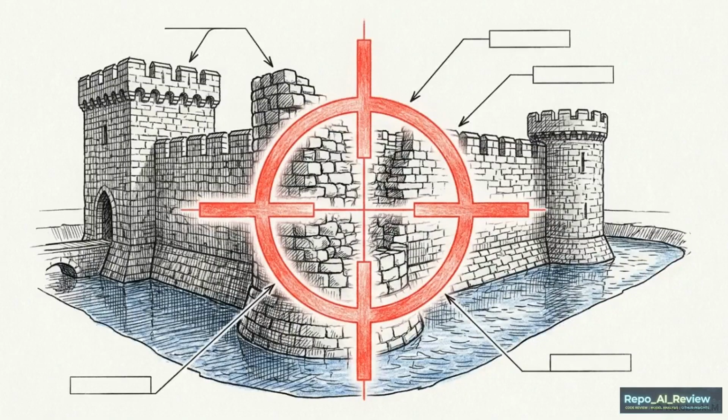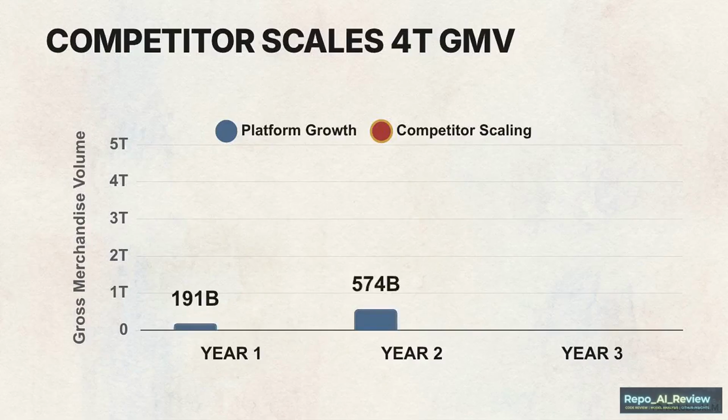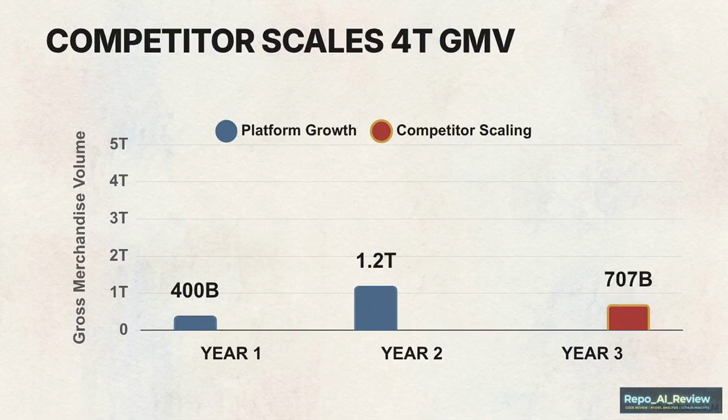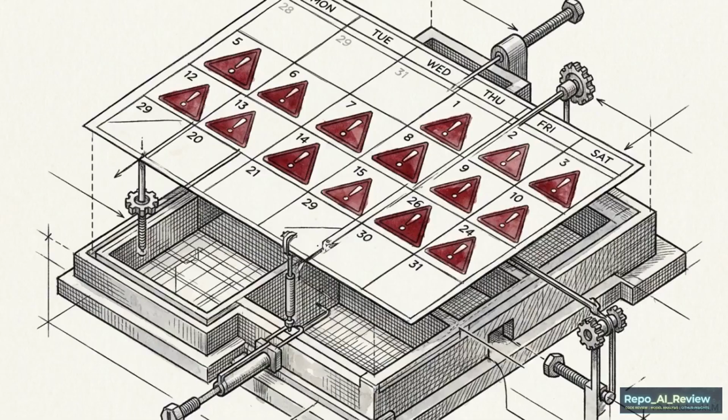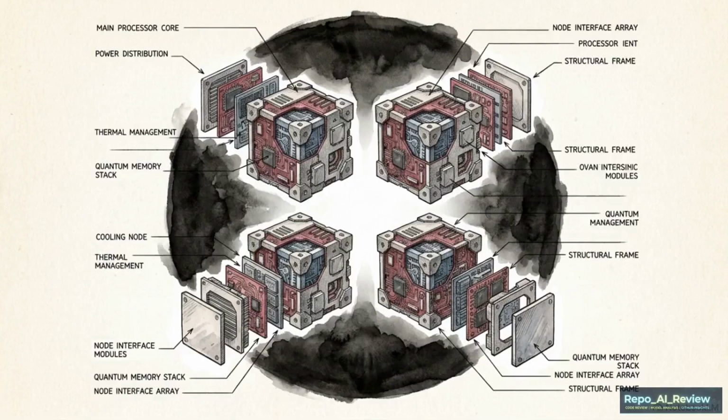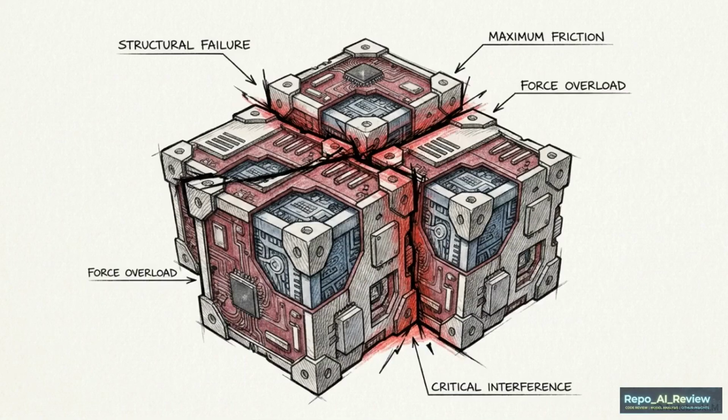The Munger node launches a direct attack on the company's economic moat, citing the precise threat of a competitor scaling to a 4 trillion gross merchandise volume within just 3 years. Then the Li Lu node steps in to evaluate durability, flagging uncertainty regarding management culture and structural integrity over a strict 10-year horizon. The system does not allow these nodes to reach a compromise.